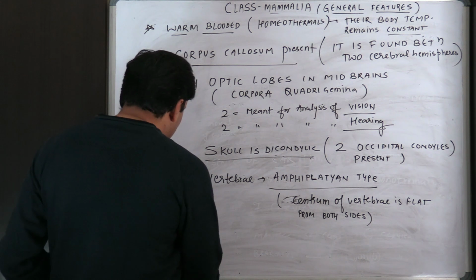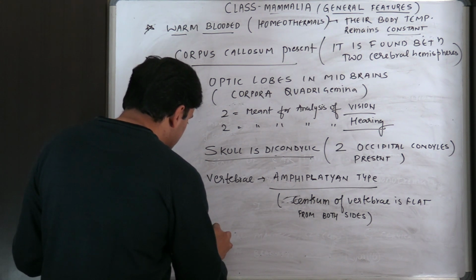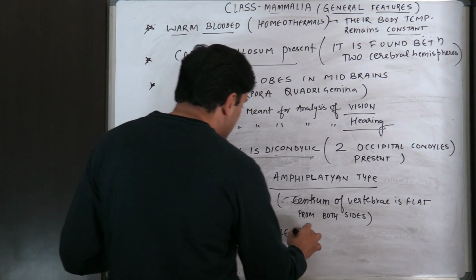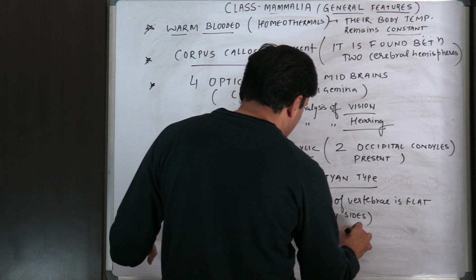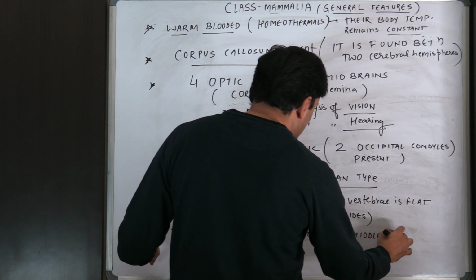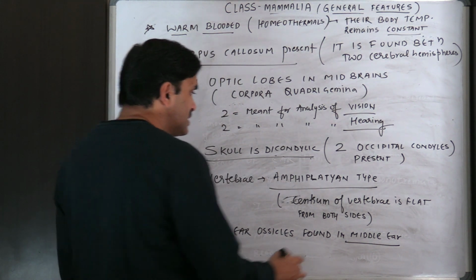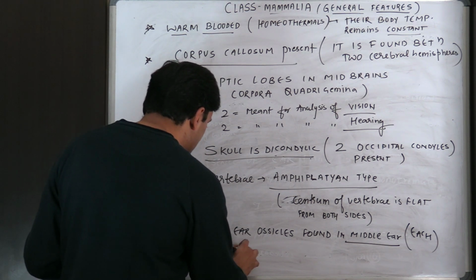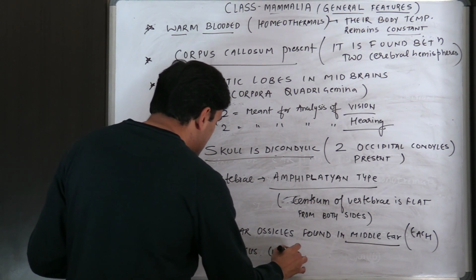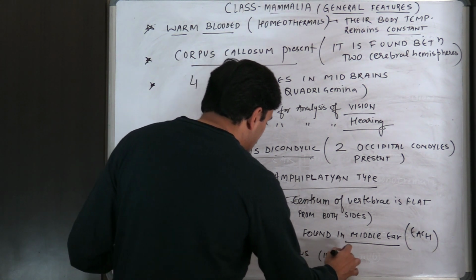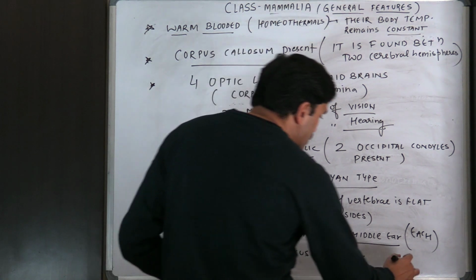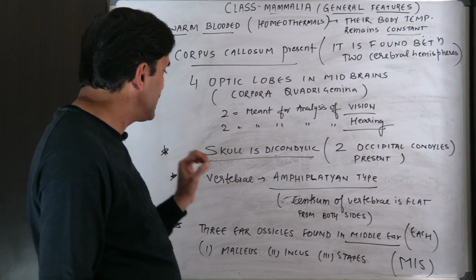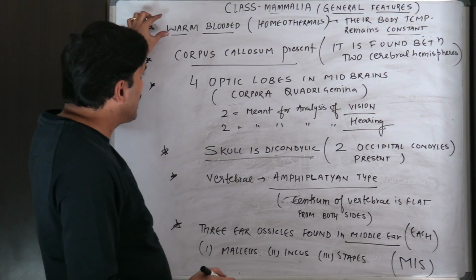Fine. Now 3 ear ossicles. 3 ear ossicles are found in each middle ear. That is, malleus, incus, and the third one is stapes. For learning purposes, you can remember like this: MIS, that is Malleus, incus and stapes. So they are warm-blooded.